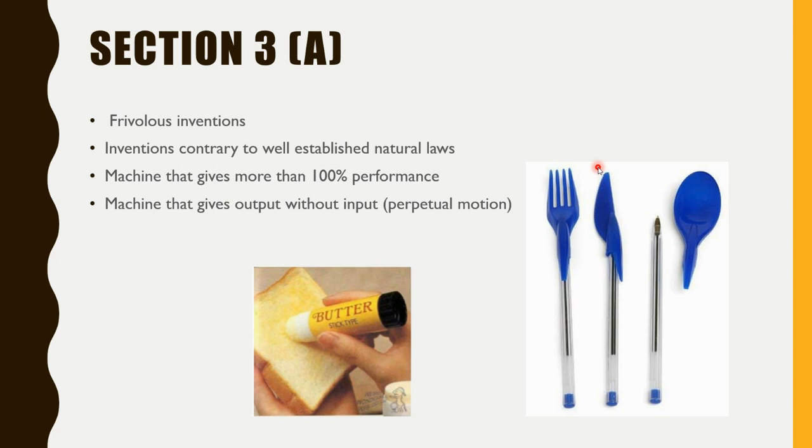The second example: in recess times you feel that you do not have a spoon, and every day you are forgetting the spoon. So someone comes up with a pen whose cap is a fork or a spoon. That type of product cannot be patented, right? This is just a frivolous invention, right?